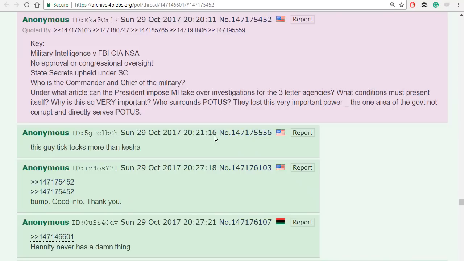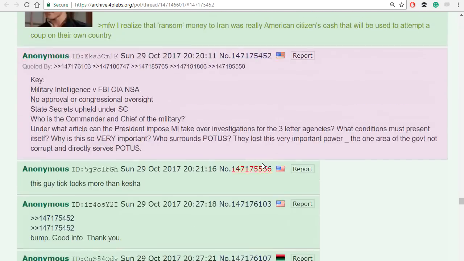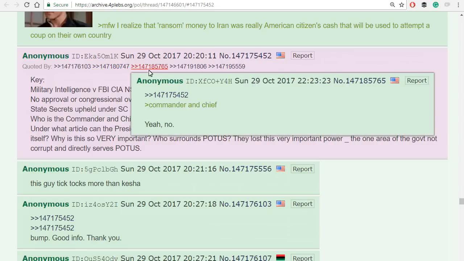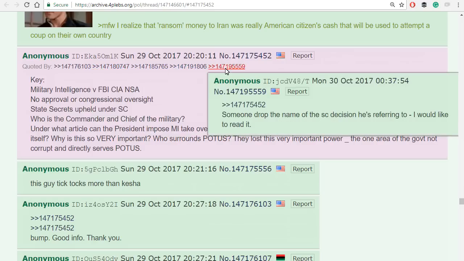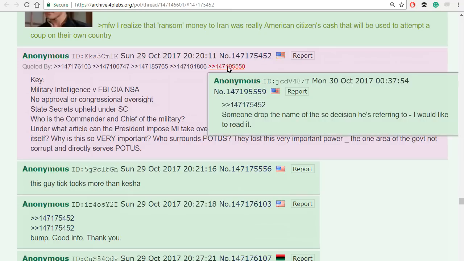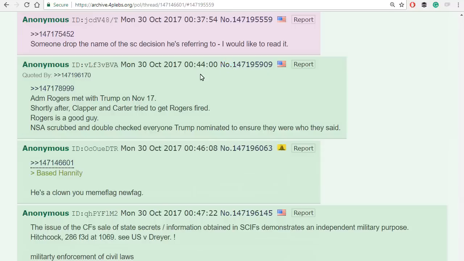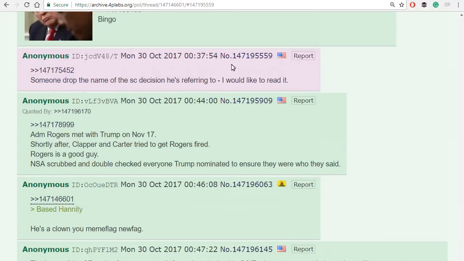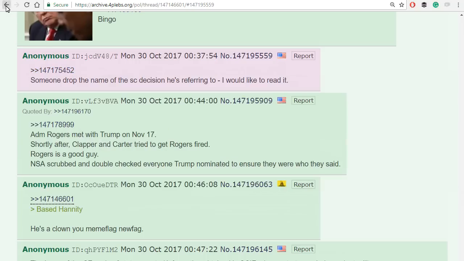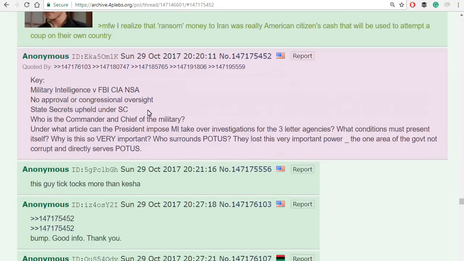I'm going to open that in a new window, and you'll see here how posts are displayed on 4chan. Different color tiles. The post that you're looking at is usually in a pinkish rose color. These linked numbers up here are responses by other people on 4chan. Whenever you mouse over one of these links, you'll see responses from other people. If you click on a numbered link, it'll take you to that response. And then you can either click on this link and it'll take you back to the original one, or you can hit the back arrow on your browser. So this is back to the original post.